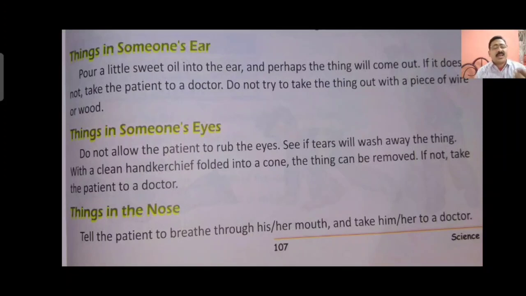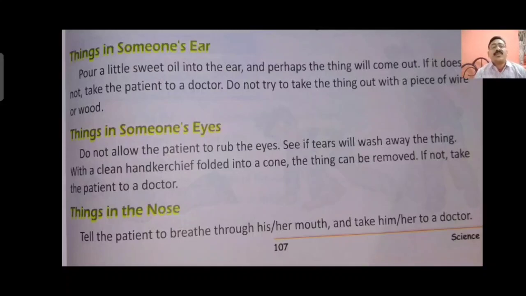Sometimes small insects go inside the ear, and the sweet oil will make them come out of the ear. If they do not come out, then please take the person or the child to the ENT doctor. The ENT doctor will surely help you in this regard.